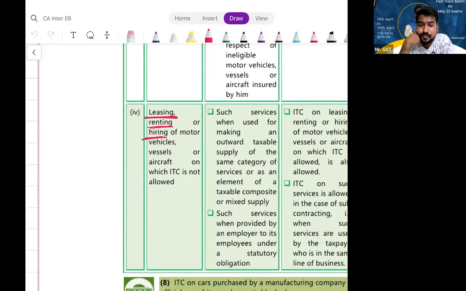Then the eligible recipient will get ITC, because that aircraft is not an ineligible conveyance. Are you able to understand? So simple, just like the above entry, general insurance, servicing, repairs and maintenance. Same way, if you are leasing, renting or hiring an ineligible conveyance, the recipient cannot take ITC.